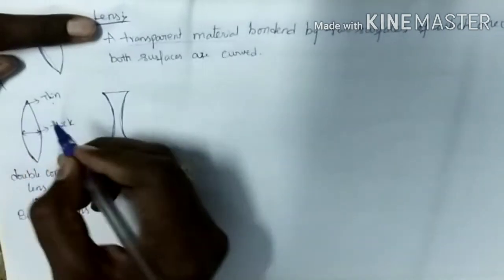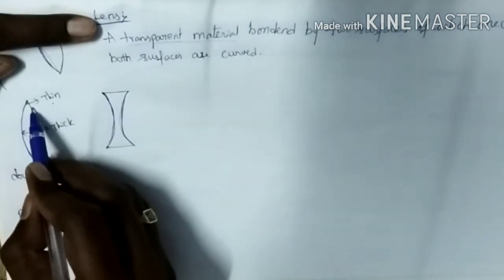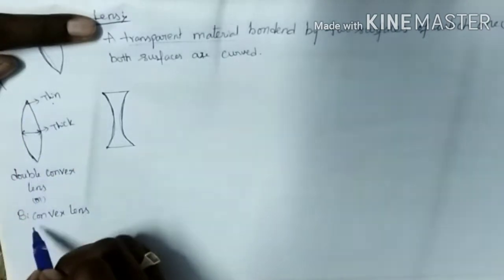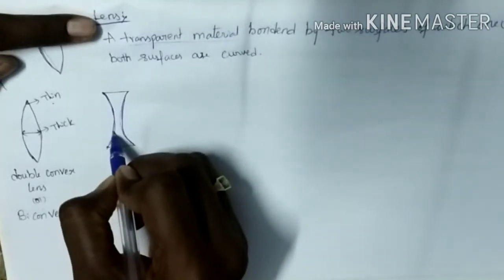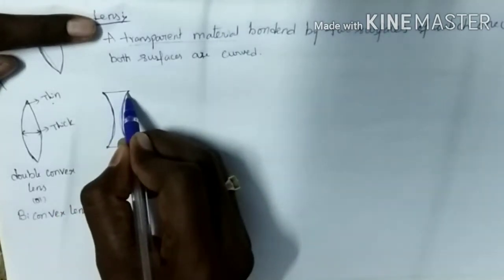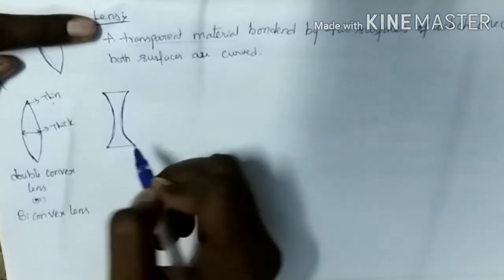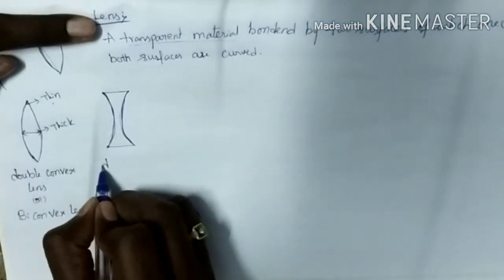It is not bulging out like this. In the first lens we can observe that the curved surface bulges out, such a lens we call a biconvex lens. If the lens consists of two curved surfaces which curve inwards, such a lens we call a double concave lens.